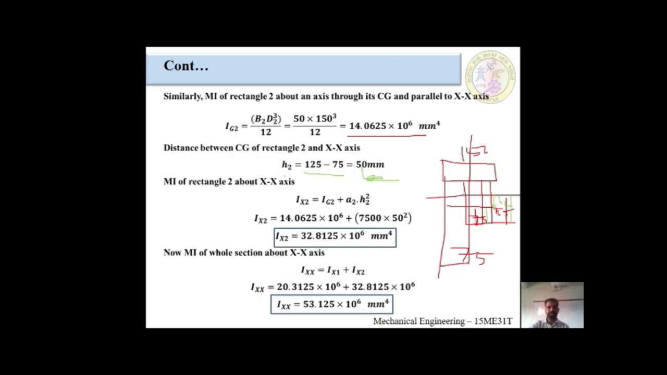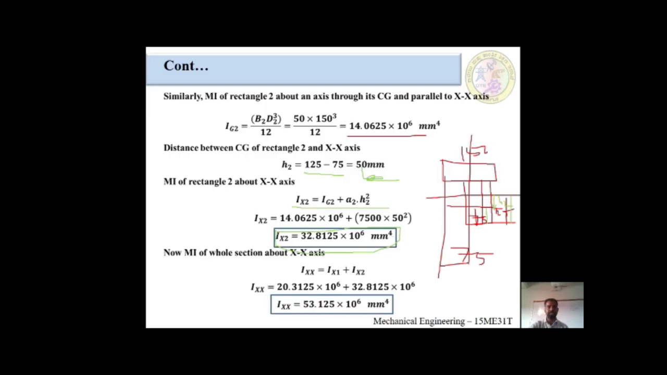After finding Ig and H value, we have to put these two values in the parallel axis theorem formula. Ix is equal to Ig2 plus A2 H2 square. Ig2 we got 14.0625 into 10 raised to 6, plus area 2 is 7500 into H2 is equal to 50 square. The Ixx of rectangular 2 is 32.8125 into 10 raised to 6 millimeter raised to 4. The unit of moment of inertia is millimeter raised to 4.